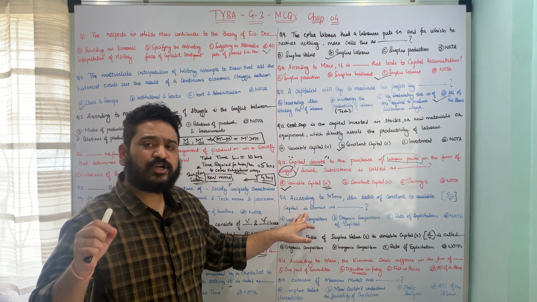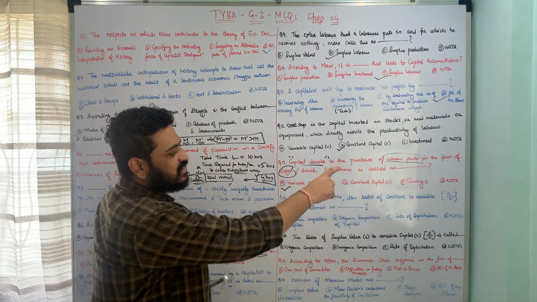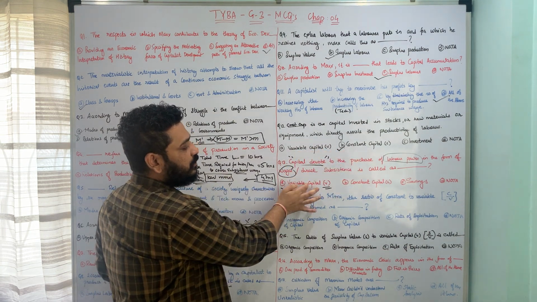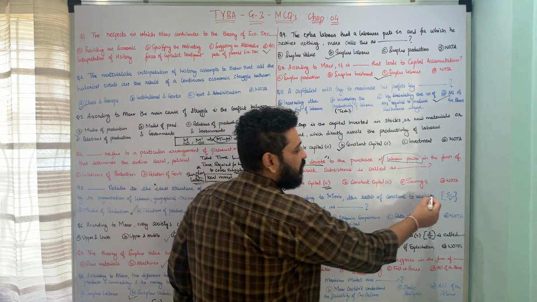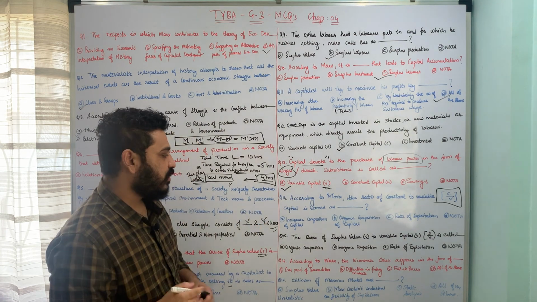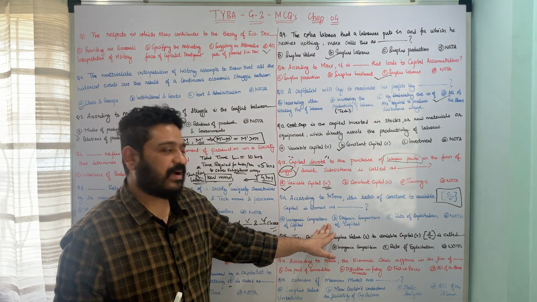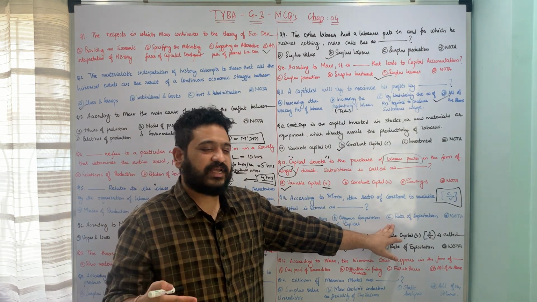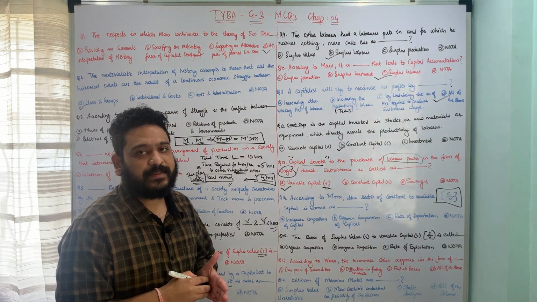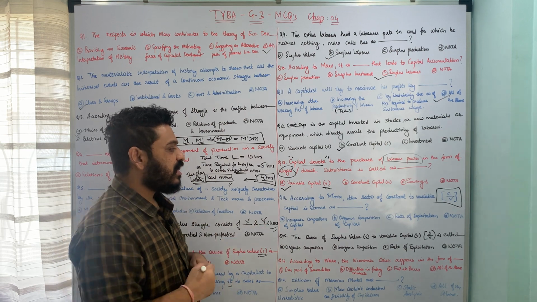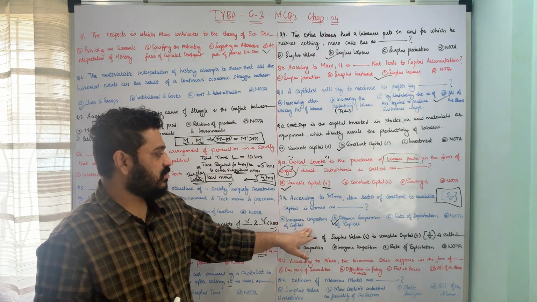The next one is, according to Karl Marx, the ratio of constant to variable capital, that means C by V, is termed as what? Whether it is termed as inorganic composition of capital, organic composition of capital, rate of exploitation, or D, none of the above. So here according to Marx, the ratio of constant to variable capital, C to V, is called as organic composition of capital. That means option B is the correct answer.